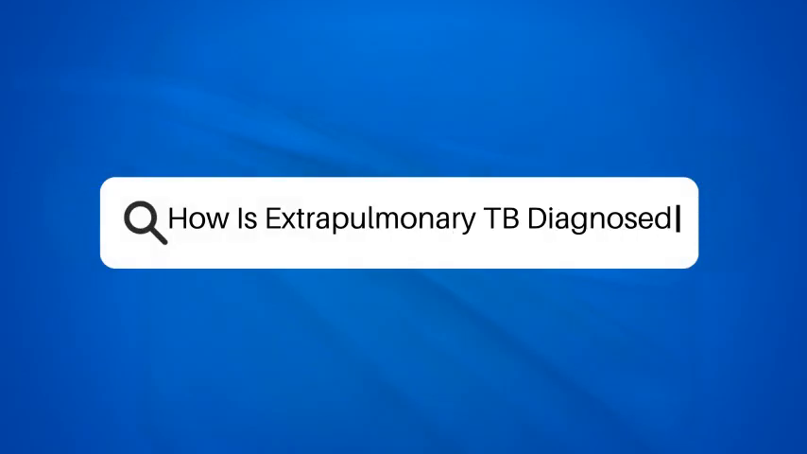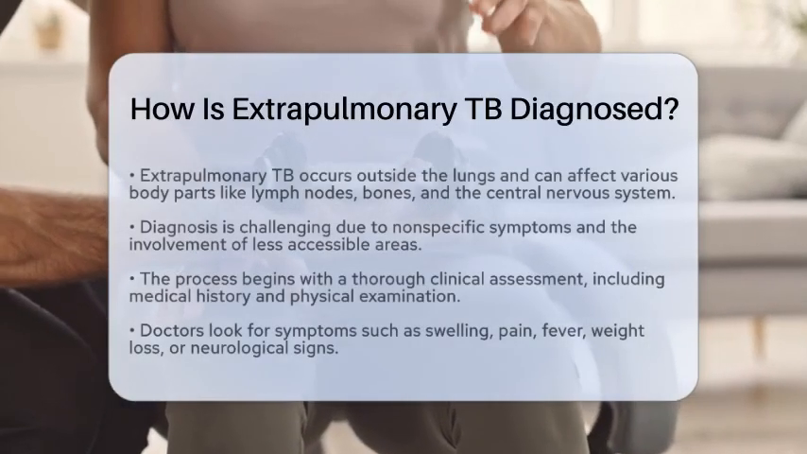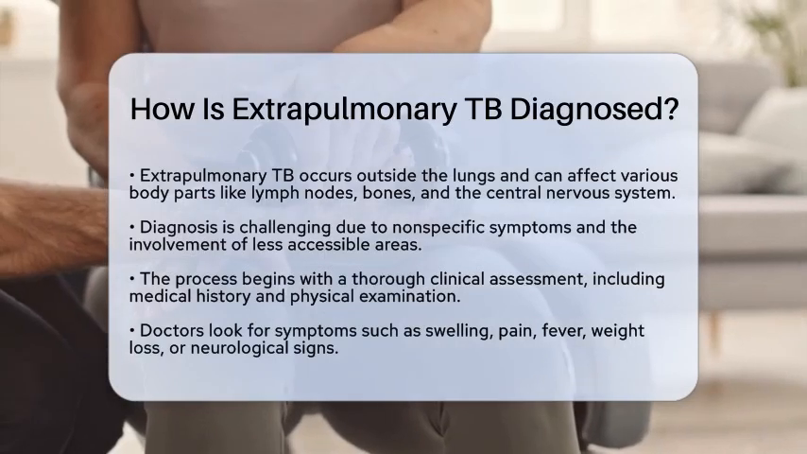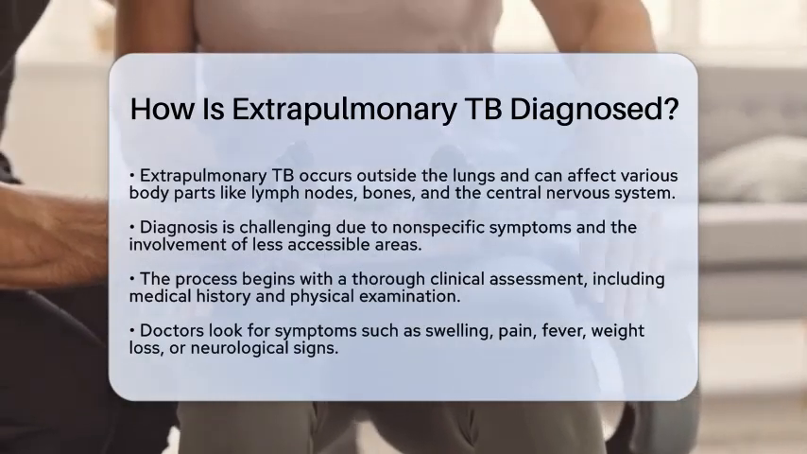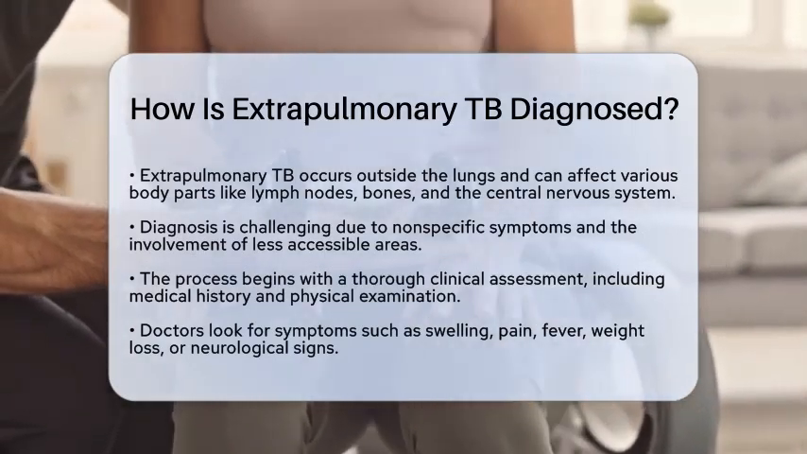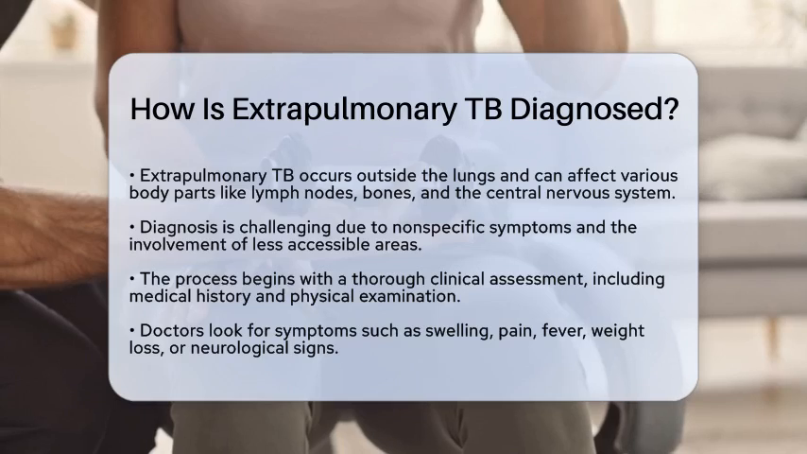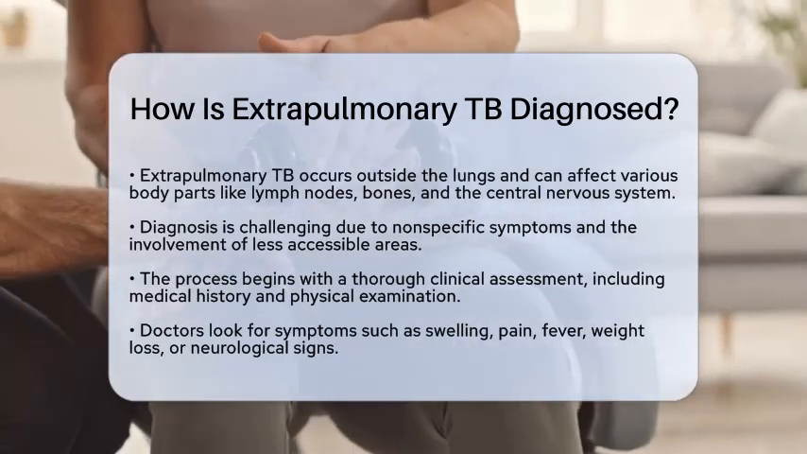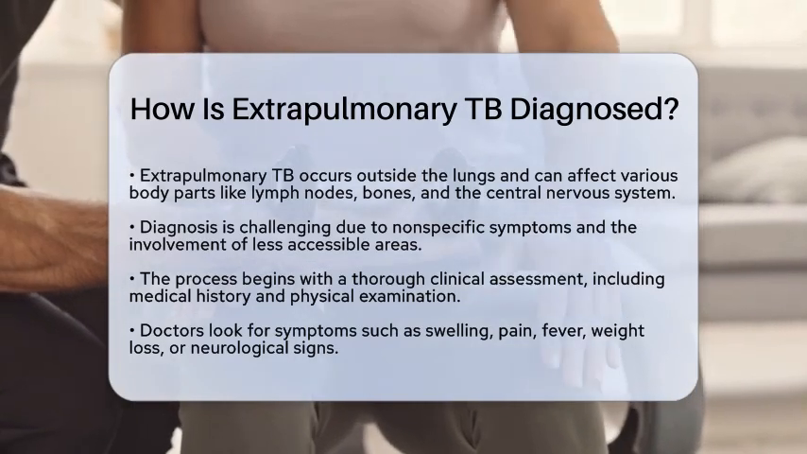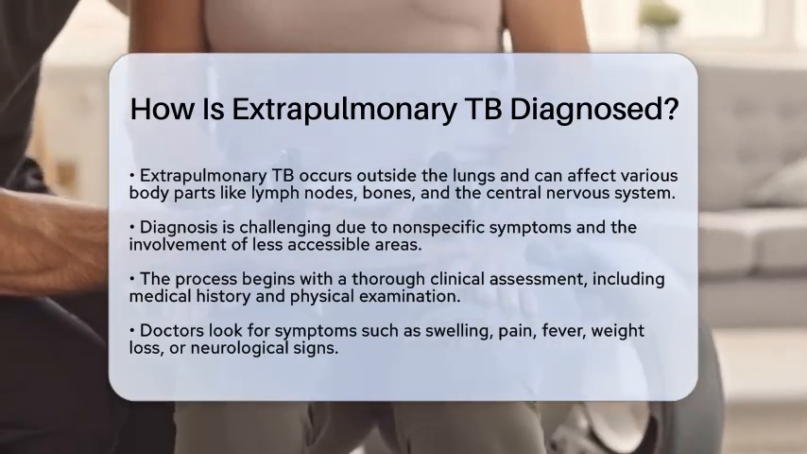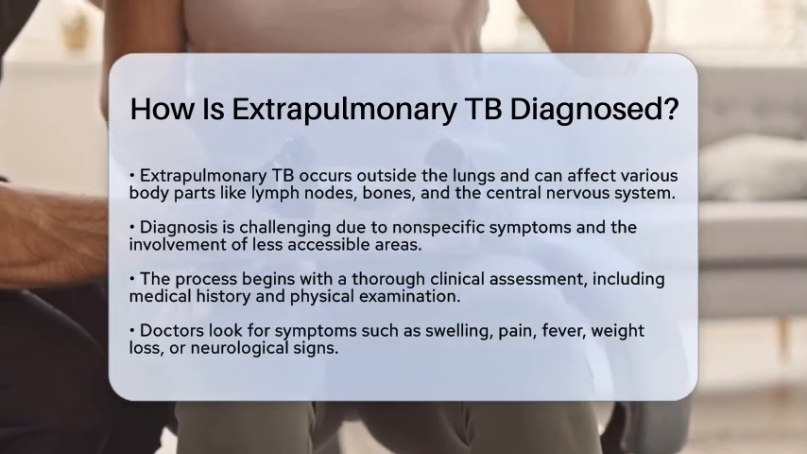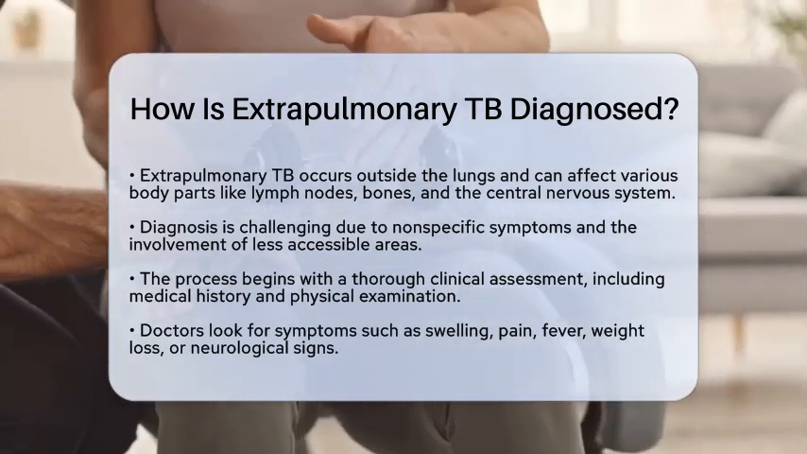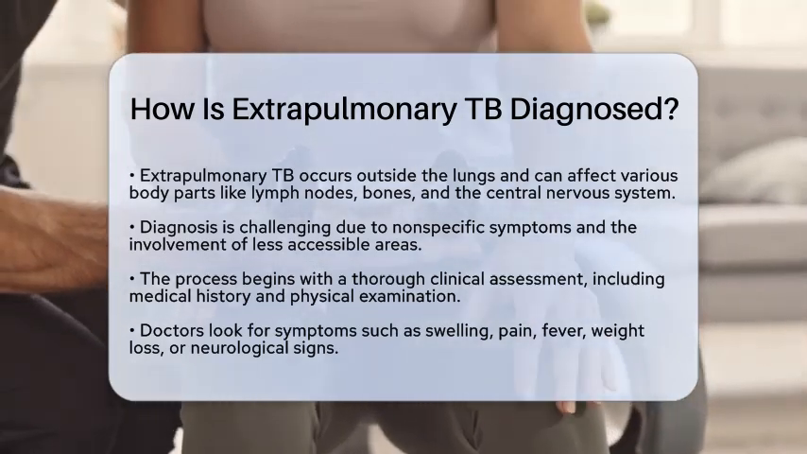How is extrapulmonary TB diagnosed? Have you ever wondered how doctors diagnose extrapulmonary tuberculosis, often referred to as extrapulmonary TB? This form of tuberculosis occurs outside the lungs and can affect various parts of the body, including lymph nodes, bones, joints, and even the central nervous system. Diagnosing it can be quite tricky, as it often shows nonspecific symptoms and involves less accessible areas of infection.